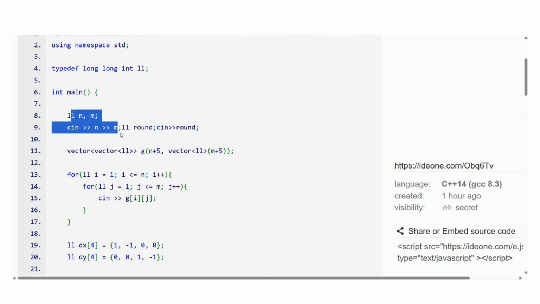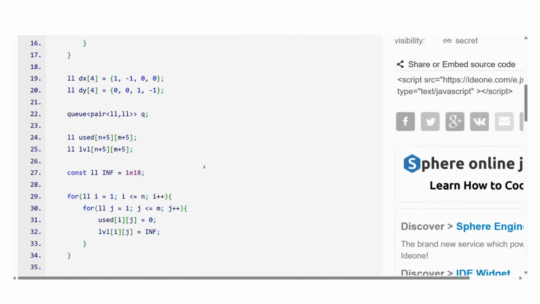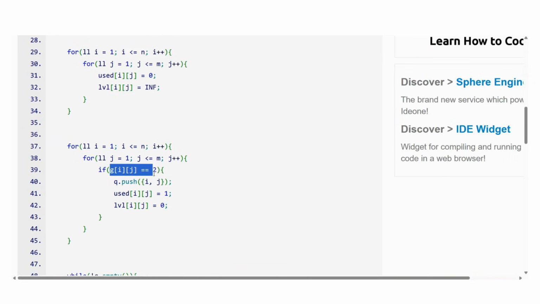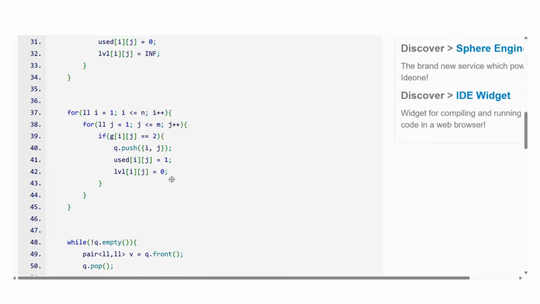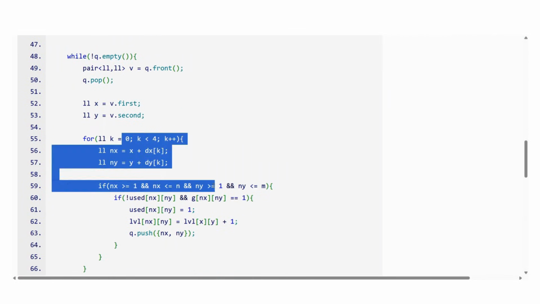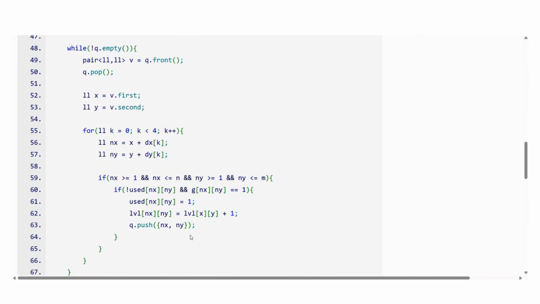So guys, you can see N, M, I'm using one-based indexing. I took the values dx, dy for the 4 directions, right? And then used a level array. You can see whenever the node is 2, I'm pushing it in the queue of pairs. I'm marking that it has been used and its level is 0. Then guys, simple BFS. Once you know BFS, you pop the node, you spread it in 4 directions. You have to make sure that the other node's value is 1 and it has not been used before, and update its level. That's it.